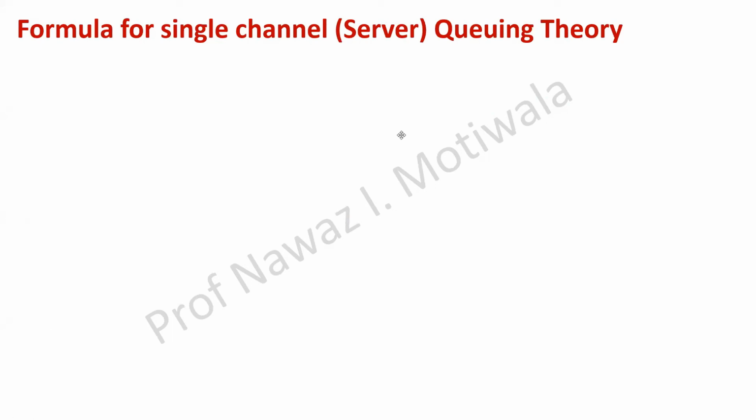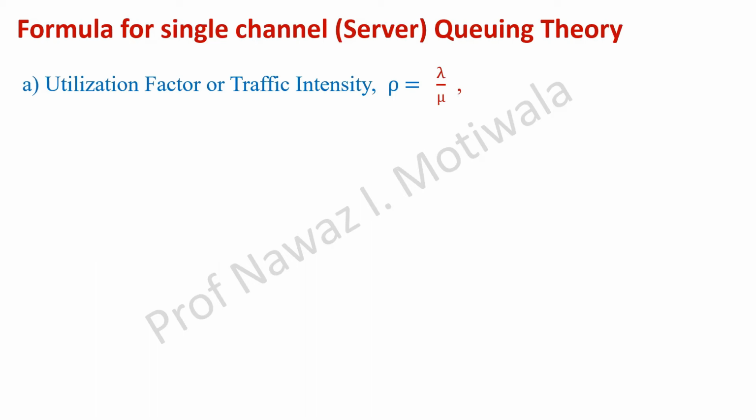So this I have already posted to you in the WhatsApp group. So I will go fast in this. It's just a formula which you have to remember. Okay, so it is utilization factor or traffic intensity. So the formula will be lambda by mu. Just observe these terms, lambda by mu.